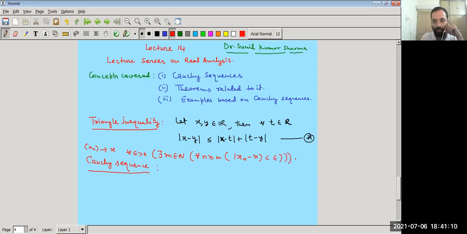Right? In this way, we can show that a sequence xn converges to a real number x.